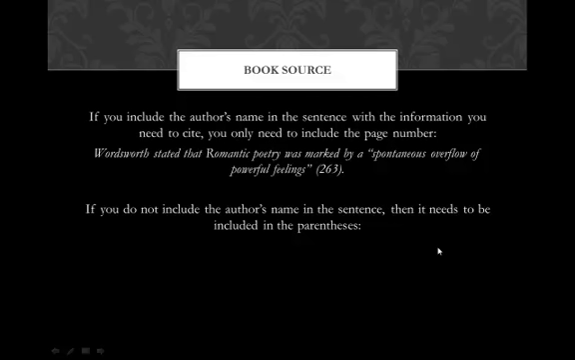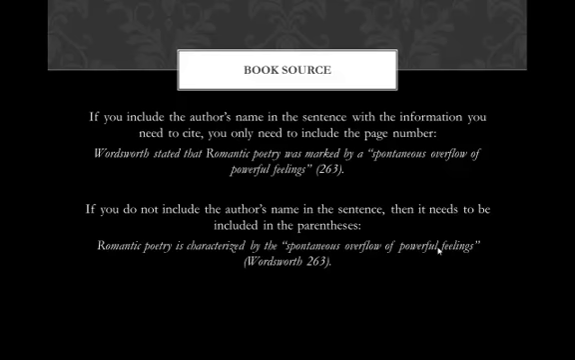If you do not include the author's name in your sentence, then it needs to be included in the parentheses. So, for instance, "Romantic poetry is characterized by the spontaneous overflow of powerful feelings" (Wordsworth 263). Notice no comma between Wordsworth and 263, no p or pg designating page. Very simply, just the author's last name, a space, and the page number. Again, the end mark comes after the citation.